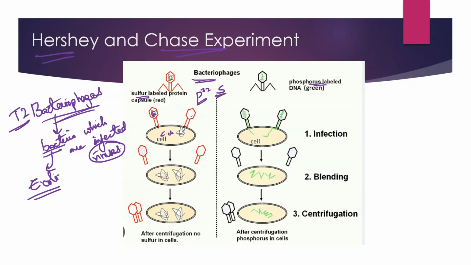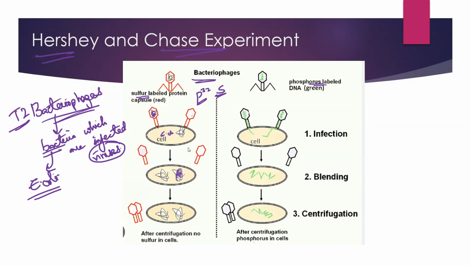Once the viral genetic material enters the bacterial cell, the bacteria thinks it is its own genetic material and starts synthesizing the proteins which are required for the virus. That is the mode by which the virus attacks the bacteria.